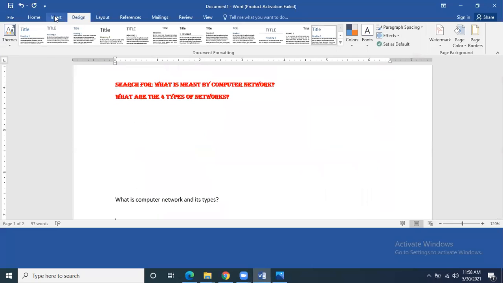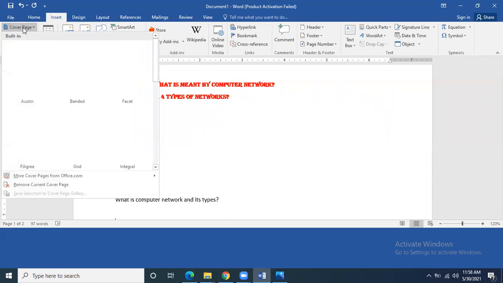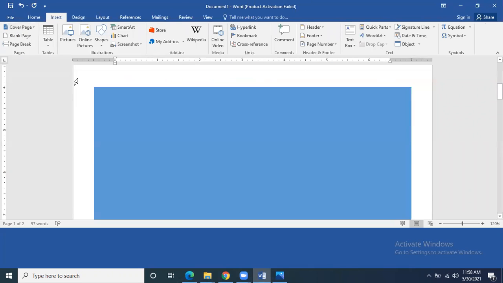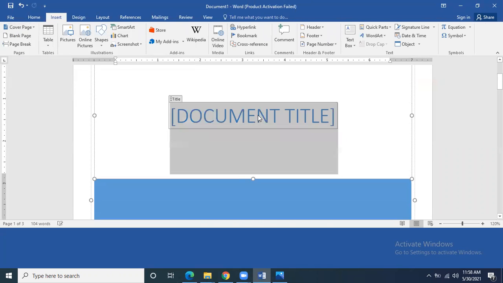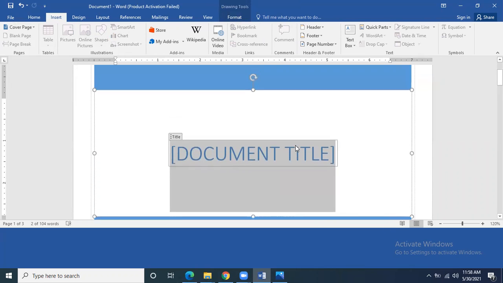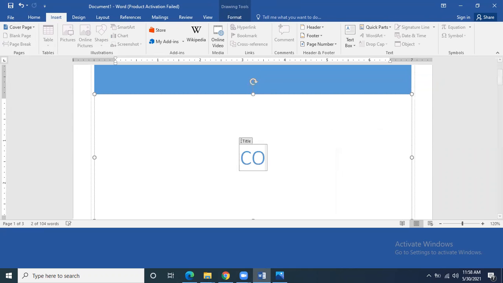Insert menu. If you see the insert menu, the first option is cover page. If you want to take a cover page for your file, for example, you are making a computer practical file, you will make one cover page there. You can take any design. You will take the cover page, it will give you a page like this. You can see over here. So you are going to write over here that this is practical number or a computer practical file.